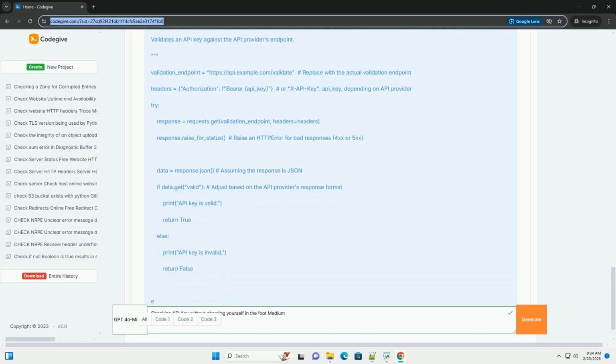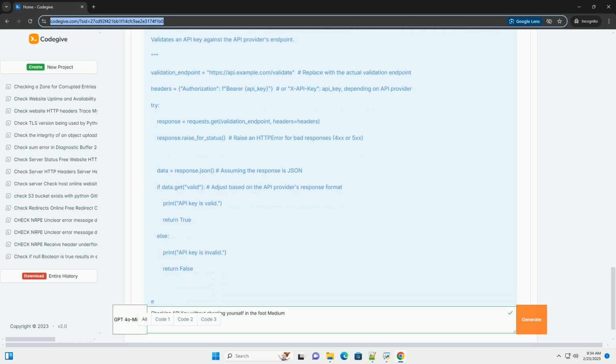Automated rotation. Use a system, for example scripts or CI/CD pipelines, to automatically generate new API keys and update them in your application's configuration. Grace period. When rotating keys, provide a grace period where both the old and new keys are valid. This allows you to update your application without causing service disruptions. Invalidation. After the grace period, invalidate the old API key. General security best practices.